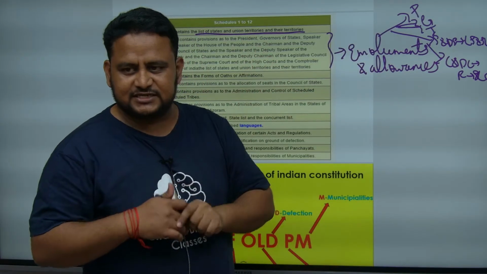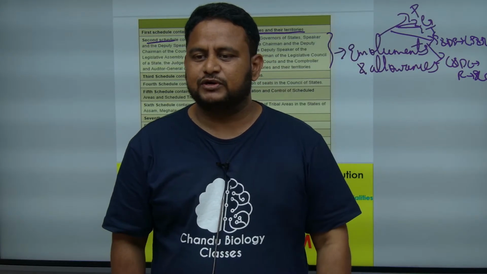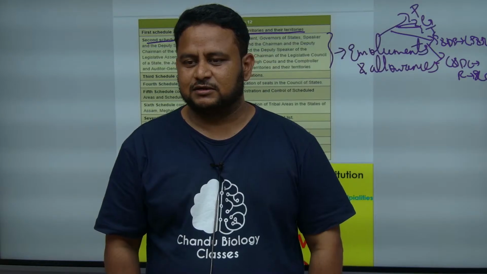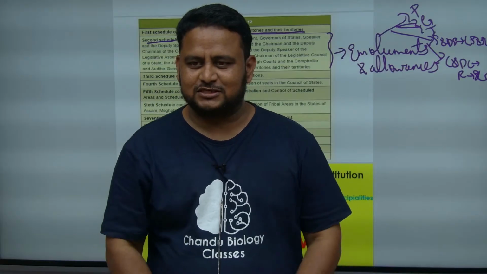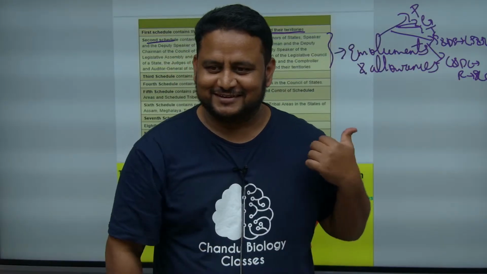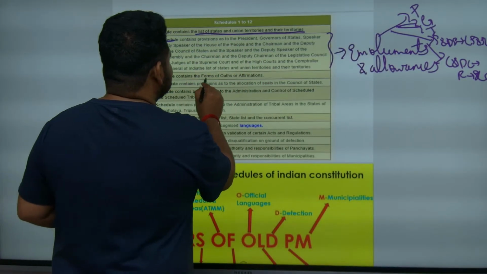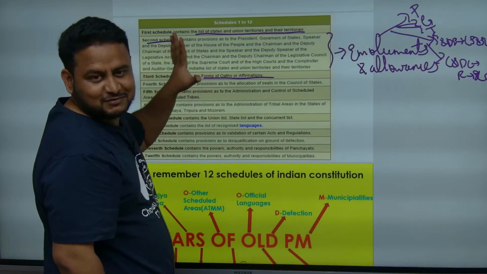When money is given, that means you have to perform the duty, but before performing the duty, you have to take the oath. The oath is nothing but, like the prime minister's oath, or as you can see in certain movies, swearing in the name of God or Allah. That is the meaning of oaths and affirmation. The third schedule talks about forms of oaths and affirmations.